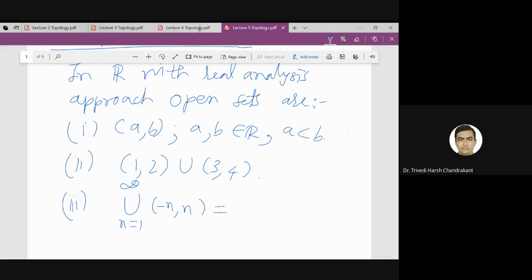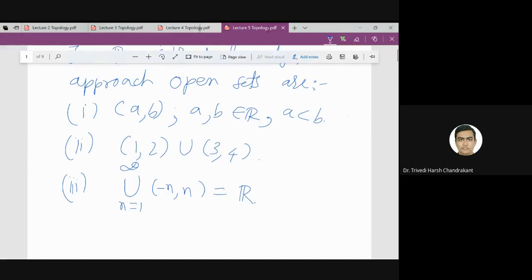So the intervals are increasing. So as n goes to infinity, it will cover the whole real line. So it is the whole R. So this is an open set. So these are the examples.